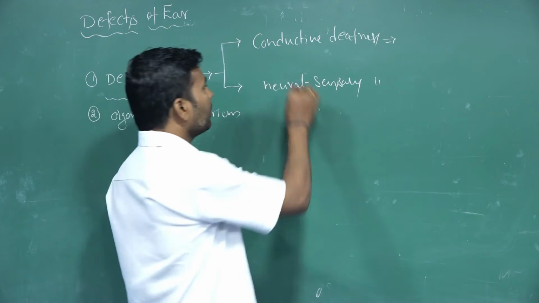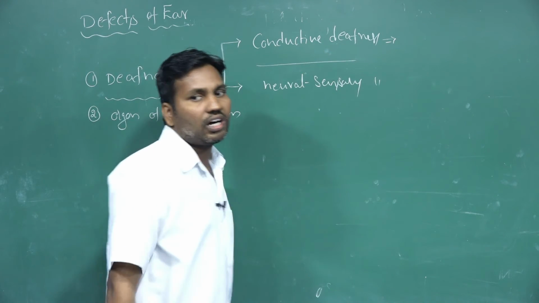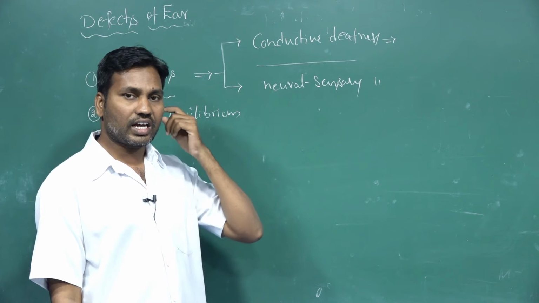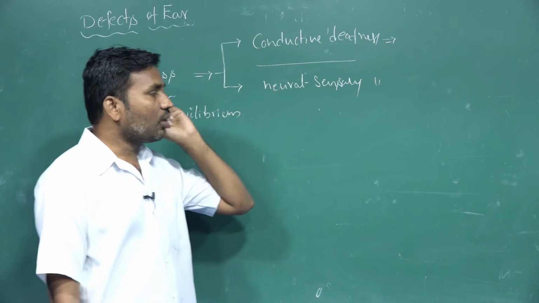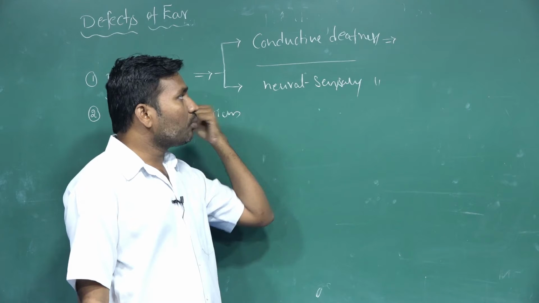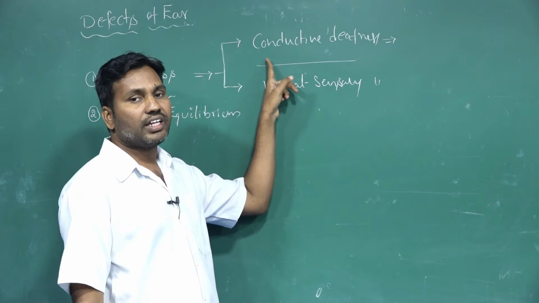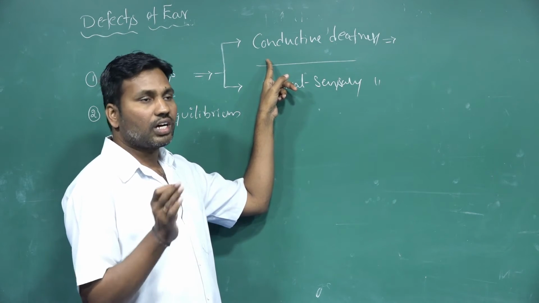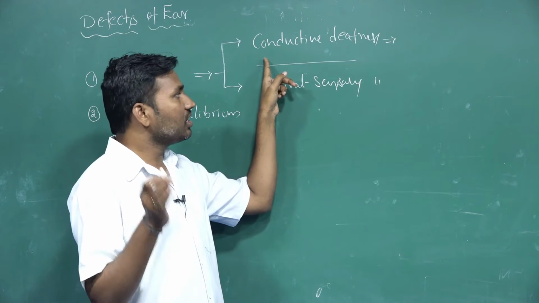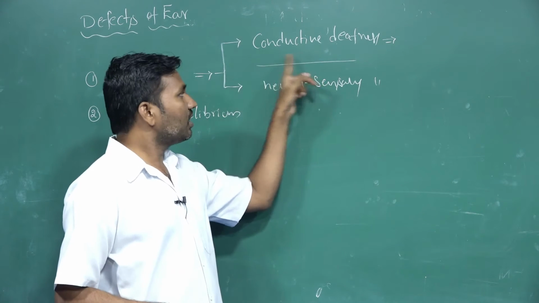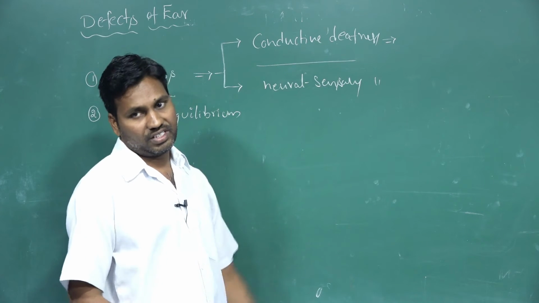For example, the blockage of the ear cavities. In the outer ear, the ear canals can be blocked by earwax. At that time the detection or identification of sounds is reduced, so that is one of the conductive deafness causes.